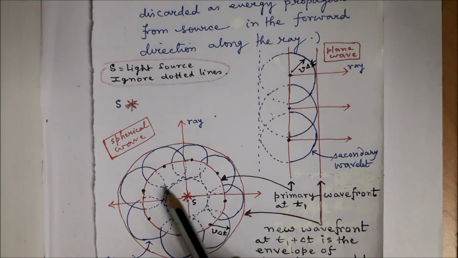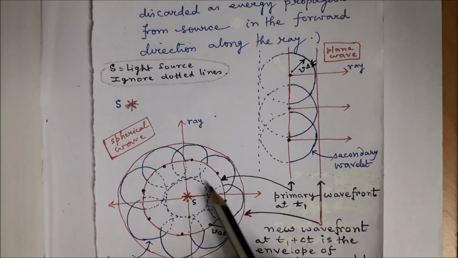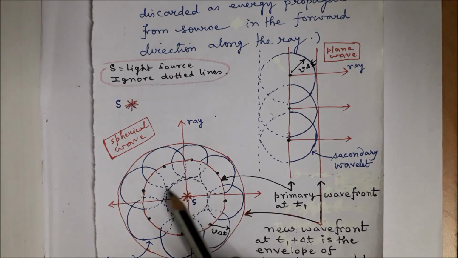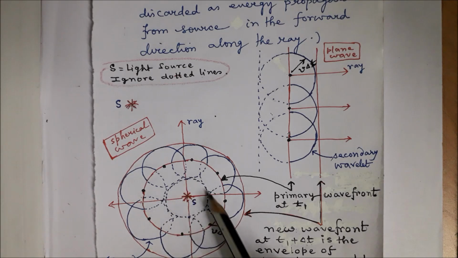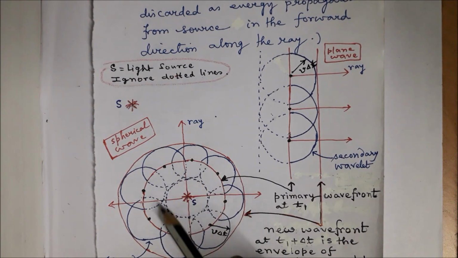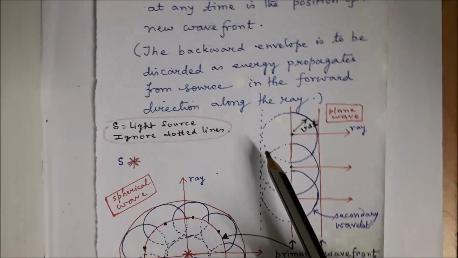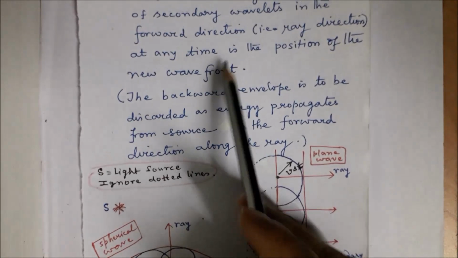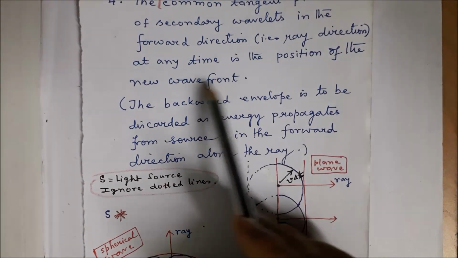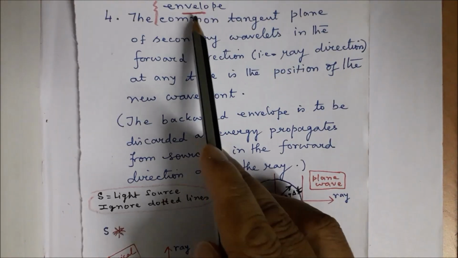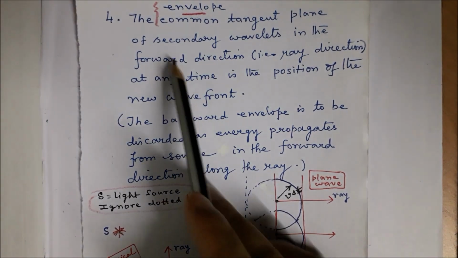So this envelope, even if we draw it, is of no significance. It does not represent the real wavefront, and that is why in Huyghens principle this envelope will not represent a real wavefront. So this back wave has to be eliminated, and therefore in the principle it is said that we have to take the envelope in the forward direction.